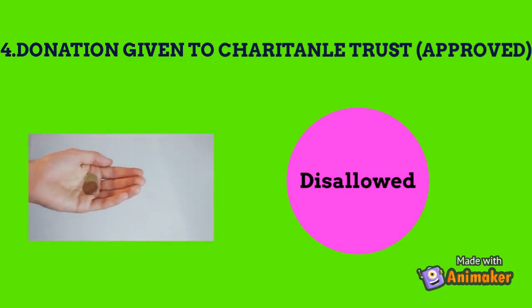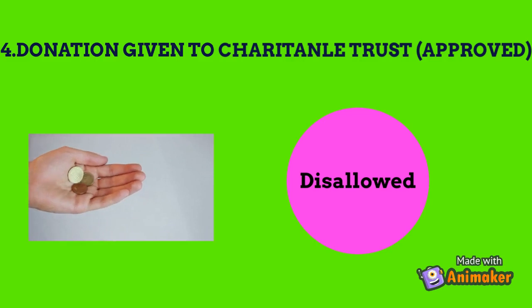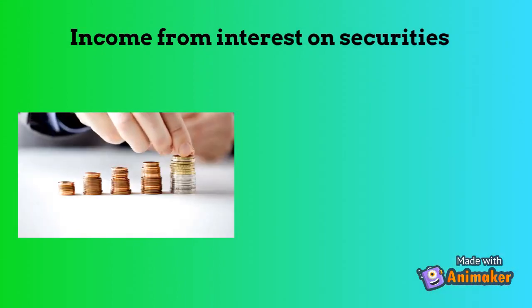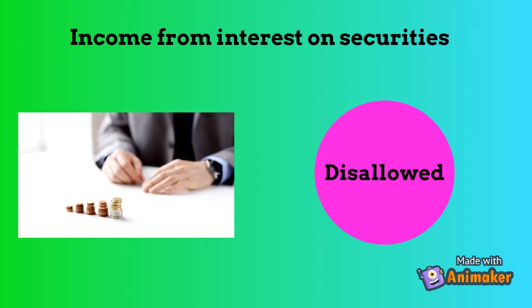Donation given to charitable trust. It is disallowed under the head of business income. Income from interest on securities. It is disallowed under the head of business income.